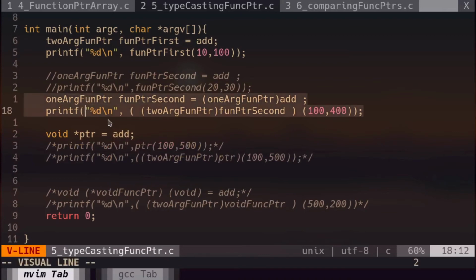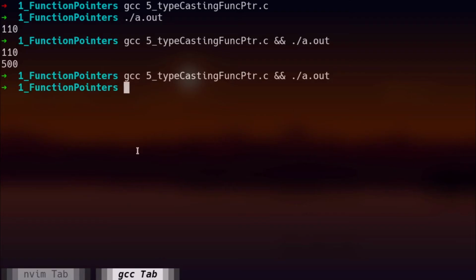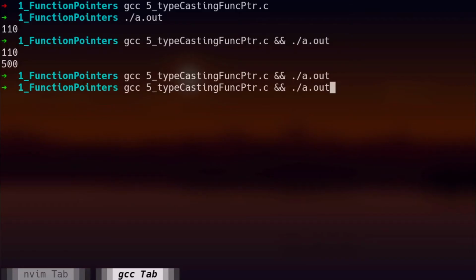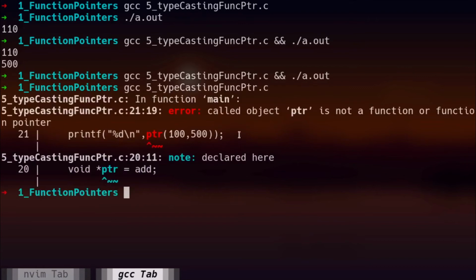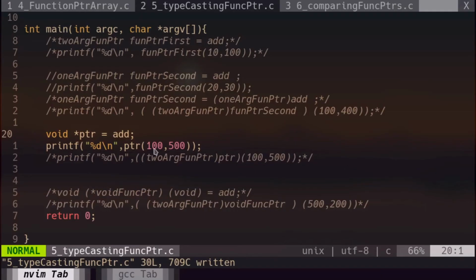So I will also comment out these above two lines. Yeah, it's actually successfully compiling and running. And what if I try to do this? If I try to invoke add function using this void pointer, it will throw me an error. And let us check what error it is actually showing. It is showing that ptr is not a function or function pointer. Yeah, it's true because it's a void pointer. First of all, we need to typecast this ptr before using it.